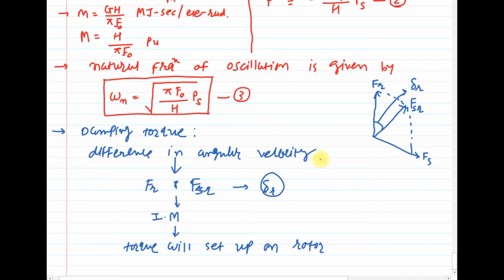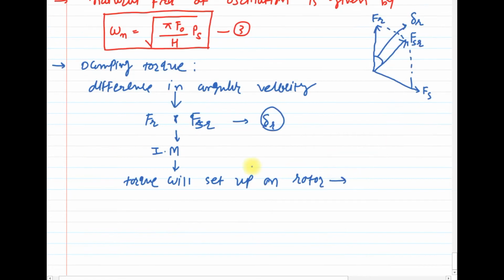Due to the difference between the angular velocities, the induction motor action will take place, and this will lead to the production of torque on the rotor. The tendency of the torque developed on the rotor is to minimize these angular velocities. To minimize these angular velocities means we'll write the tendency of this torque, which is developed due to this angular difference, has a tendency